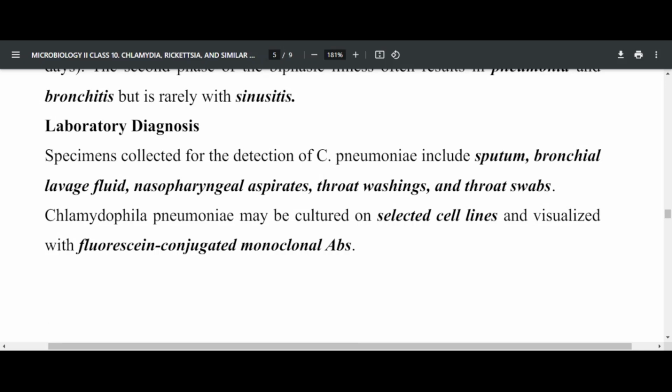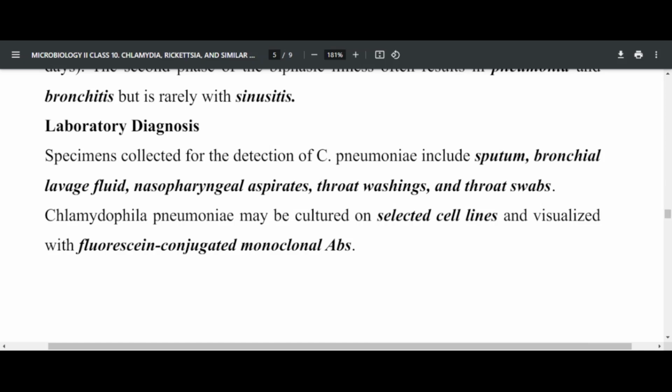Lab diagnosis for Chlamydophila pneumoniae: we can collect specimens that are specific to the respiratory tract: sputum, bronchial washings, or bronchial lavage fluids, nasopharyngeal aspirate, throat washings, and throat swabs. They can all be used for isolation of Chlamydophila pneumoniae.